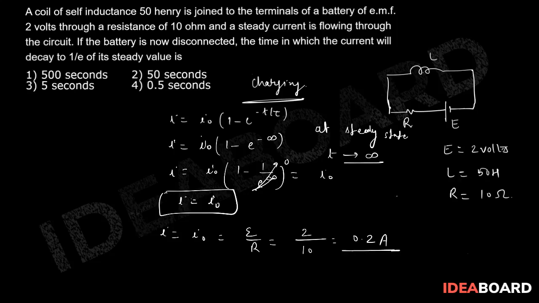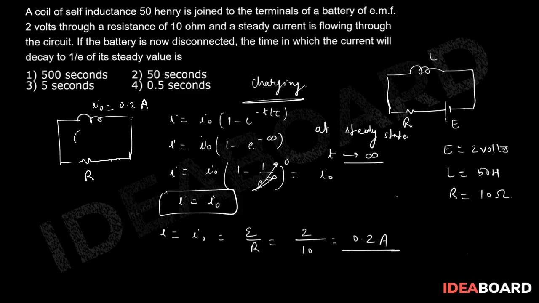Now they are saying in the question that we disconnect the battery. So suppose now the situation is like this: this inductance has been charged up and now the battery is being disconnected. So now only this resistance is here, and the initial current was I naught, which was 0.2 ampere.